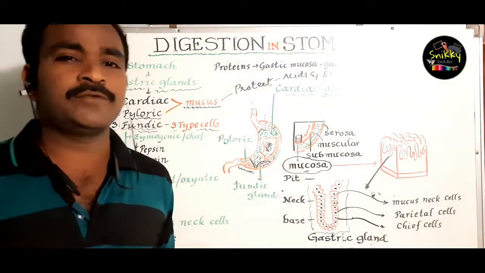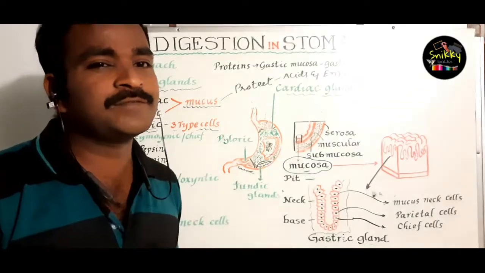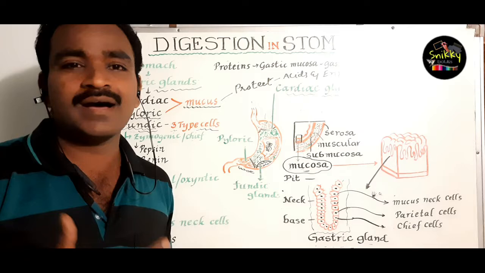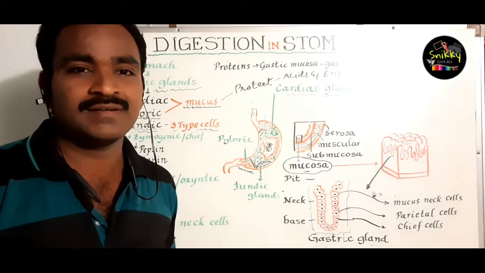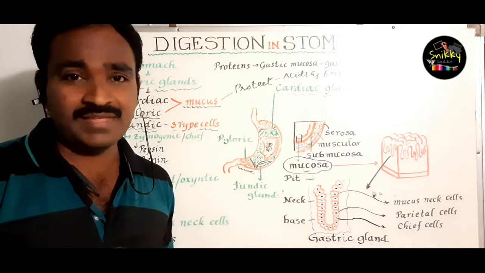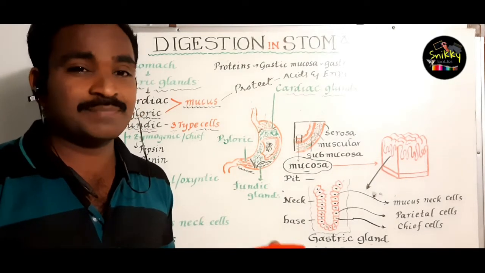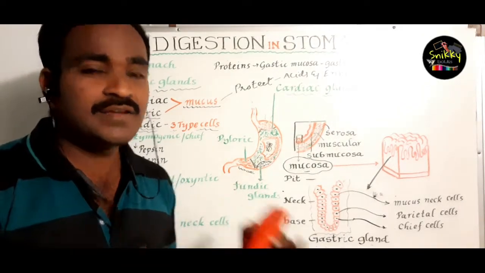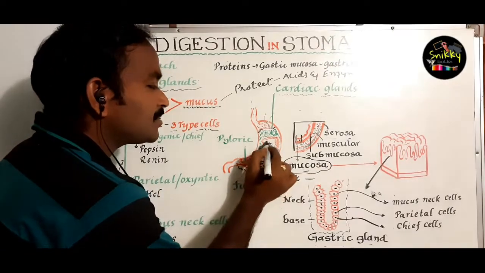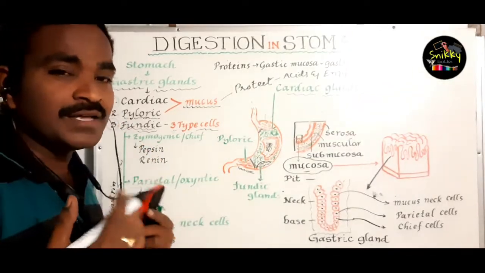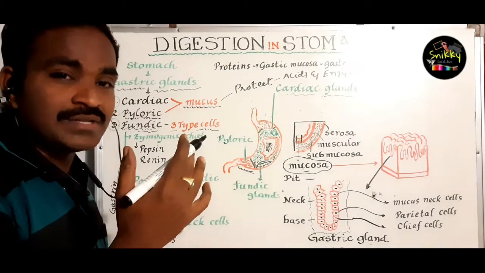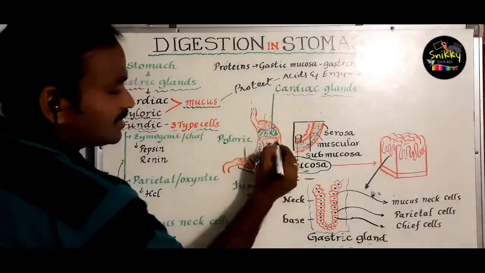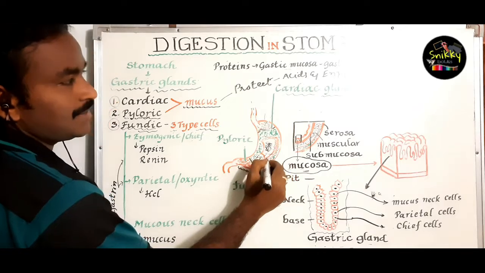Usually, whenever you think about the food, whenever you get the smell of the food, the endocrine system is activated. You learn about the endocrine system in a lesson on chemical coordination, especially one hormone, that is gastrin. What is the hormone? That is gastrin. If the food enters into the stomach, or if you think about the food or get a smell, then usually the gastric mucosa, the inner layer of the stomach,